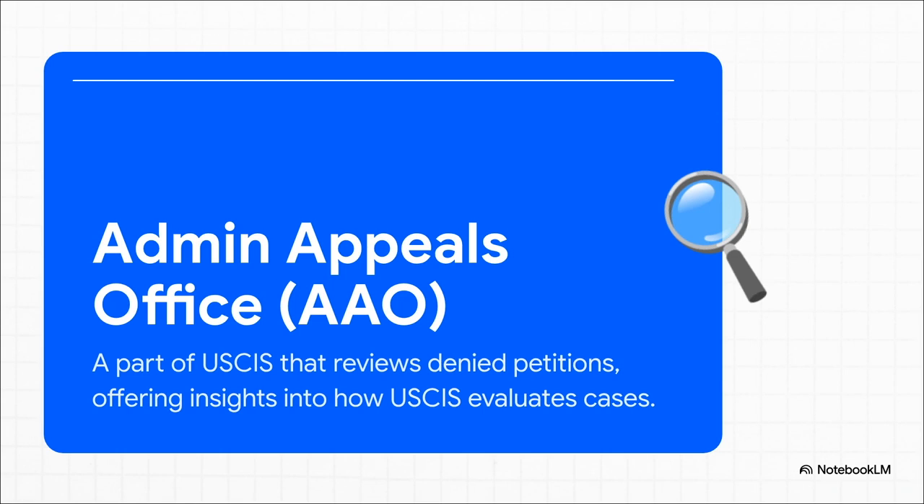Okay, so what is the AAO? It's actually an official part of USCIS, and their whole job is to review immigration petitions that got denied. And here's the key part. When they review a denied EB-2 NIW case, they write up this super detailed record that explains precisely why it was denied. It gives us this direct window into how they think and what they look for.